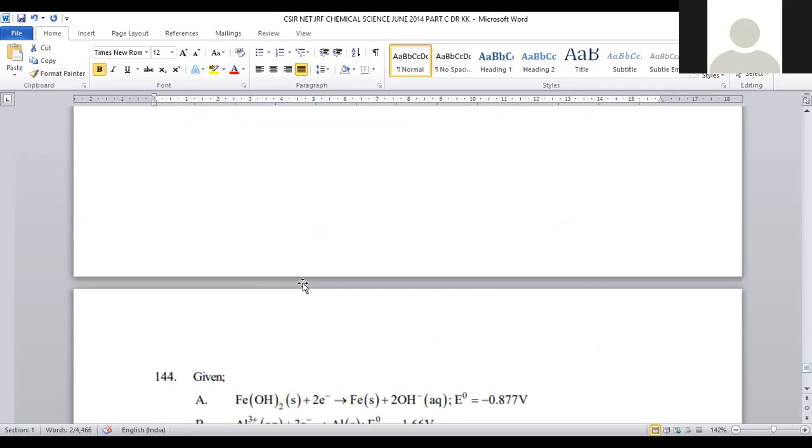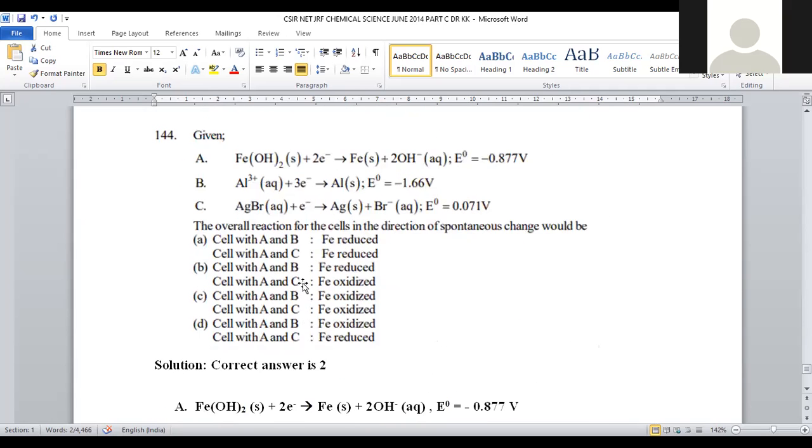Let us move on to question number 144. This is a part of electrochemistry, where ferrous hydroxide solid can be taken with 2 electrons and turned into iron solid. Metallic iron solid is generated plus 2OH minus aqueous solution. Its standard electrode potential value is given as minus 0.877 volts.